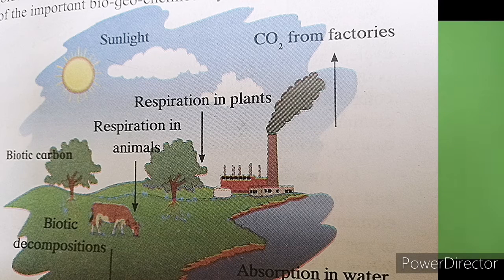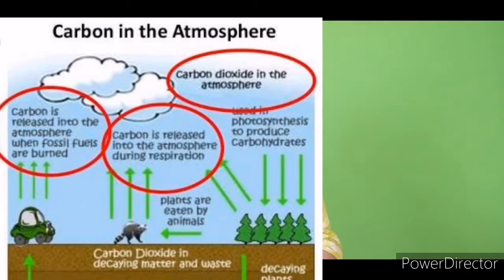Herbivores feed upon plants, and carnivores feed upon herbivores. In this way, biotic carbon is transported from the plant to herbivores, from herbivores to carnivores and from carnivores to the apex consumer. After the death of living organisms, carbon goes to the atmosphere and is again taken up by living organisms. It involves two main processes.